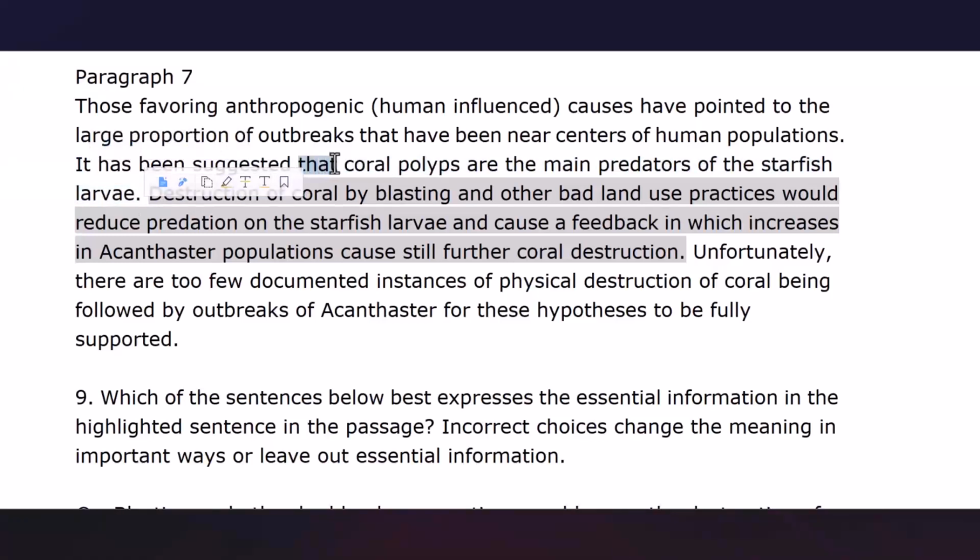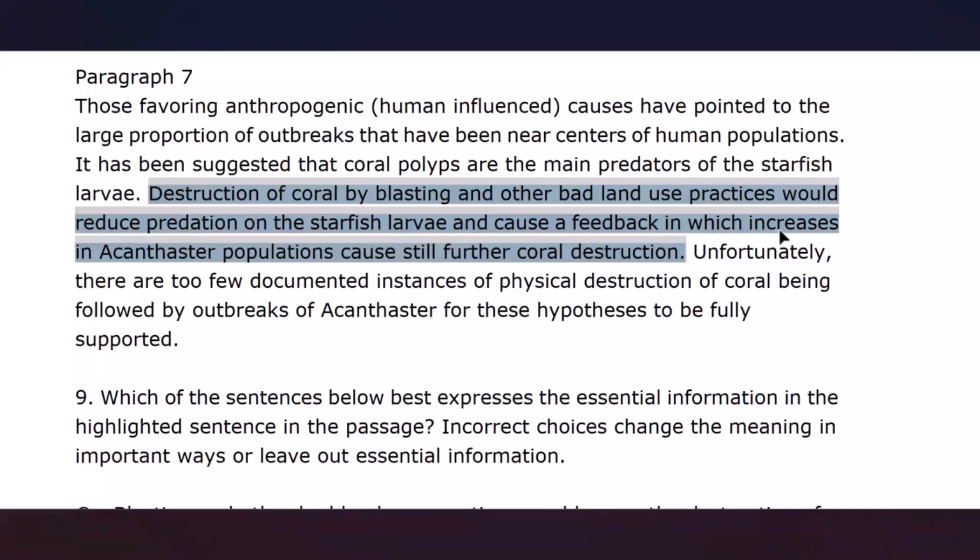And that here actually introduces this independent clause. And this is actually the implicit subject for this sentence, and it holds its place. The pronunciation of this word is polyp. Polyp. Sentence 3. Destruction of coral by blasting and other bad land use practices would reduce predation on the starfish larvae